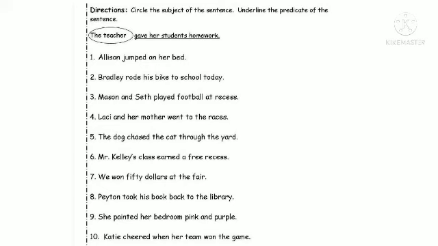Here in this sentence, Allison is the name of a girl. So Allison is a noun. That is why Allison is the subject and jumped on her bed is the predicate. Here jumped is a verb. On her bed, bed is an object. Same way children, you are going to do the other remaining 9 sentences for homework.